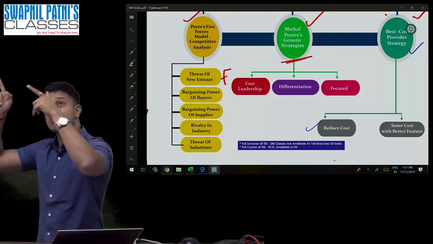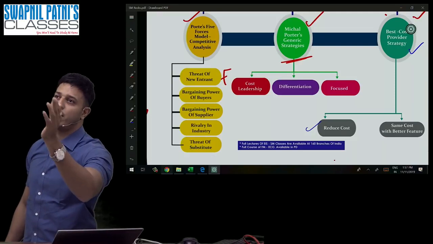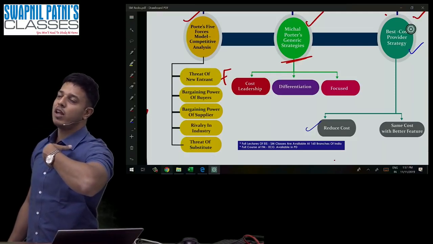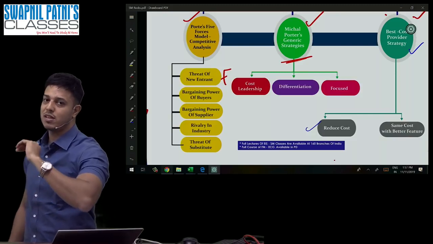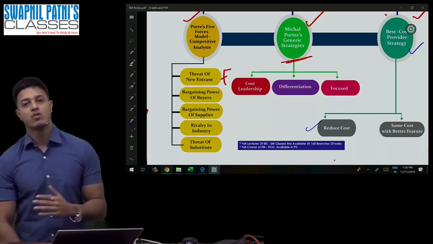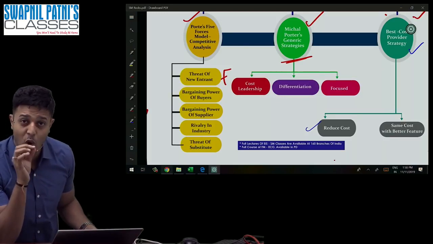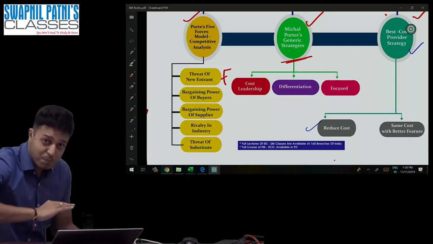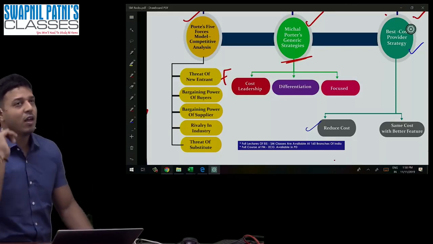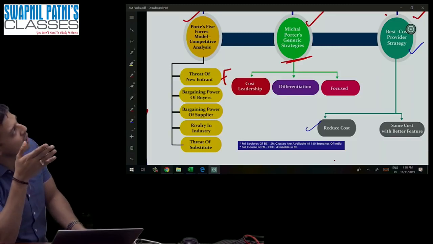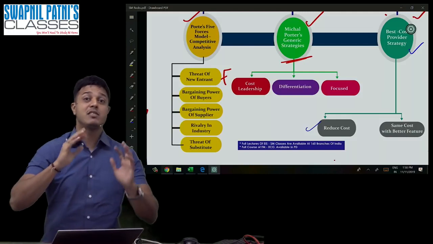So if SPC is going to start an airline business, will it be positive or negative? It will be unfavorable, because SPC airline will not have any power. There will always be high bargaining power with the customers. Customer can choose any one of them. Whenever you discuss in the examination, think from the organization's point of view, as if SPC or you yourself is starting this business. Do not think from the customer's point of view. If you think from the customer's point of view, there are a lot of airlines, so you will find this a good factor. I am thinking from the business perspective.